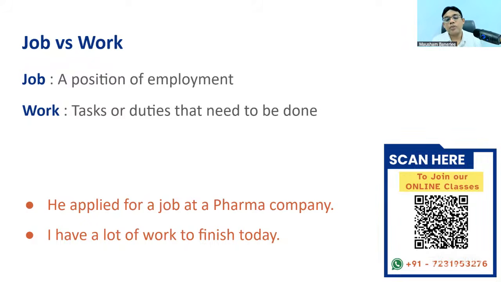A job is an official position of employment, and work is when you do some task, activity, or duty. Now make a sentence with job as well as work quickly. Understand the difference between both of these.